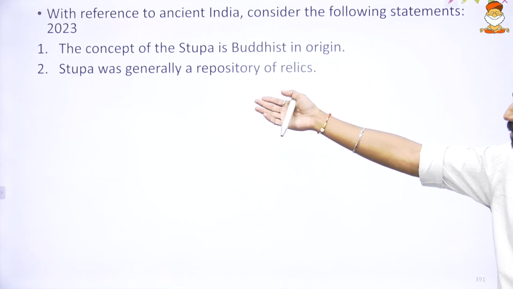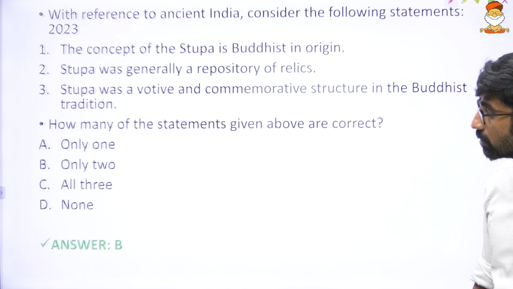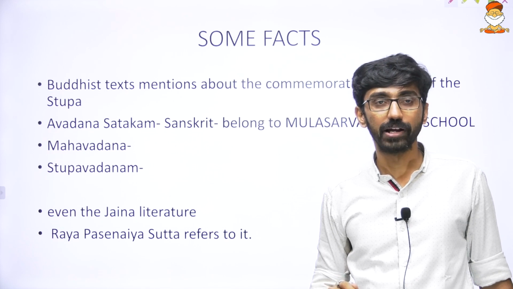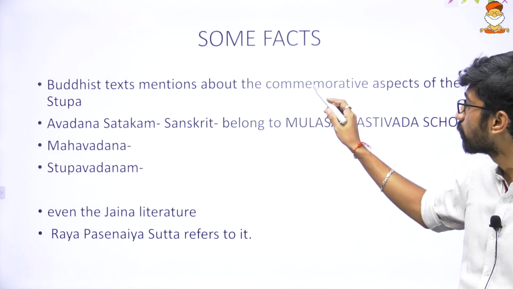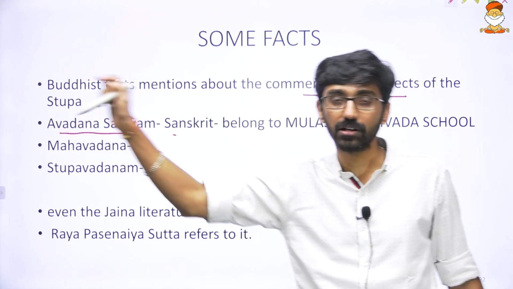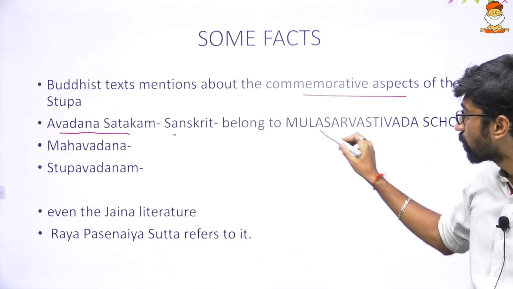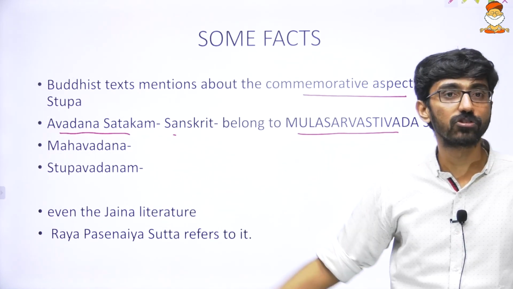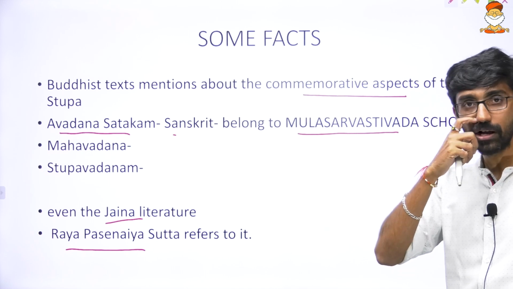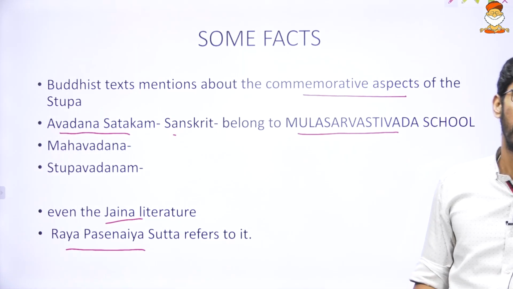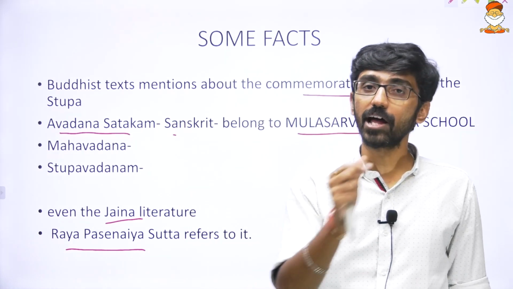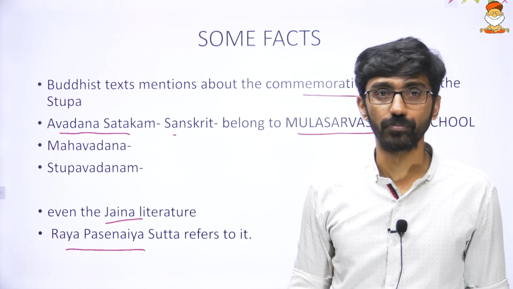Consider the following statement. I think we solved this question. Now some facts about the stupa concept: Buddhist texts mention the commemorative aspect of the stupa. Avadana Shatakam is the literature I was talking about. This textbook mentions Mula Sarvastivada school, Mahavadana, Stupa Vadanam, and even some Jaina literature like Raya Pasaneya Sutta, which refer to the commemorative as well as the votive aspect of the stupa. This literature has been asked in one of the prelims questions too.